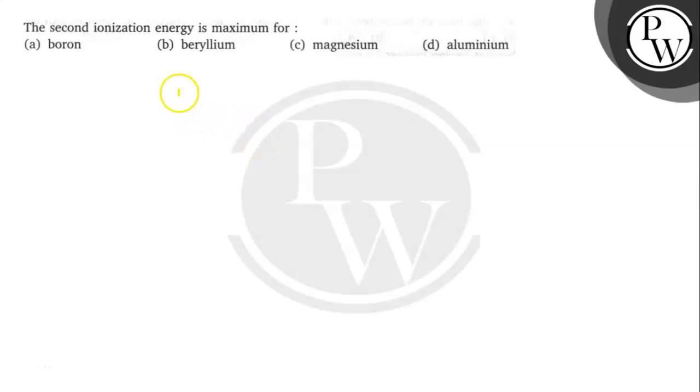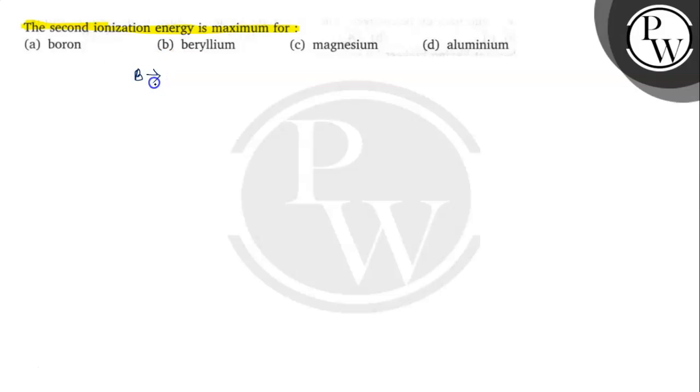बच्चों, let's read this question. The question says that the second ionization energy is maximum for. There are four elements in the options and we have to find out which element has the maximum second ionization energy. So let's solve this question. First we'll write the electronic configuration of all the elements.